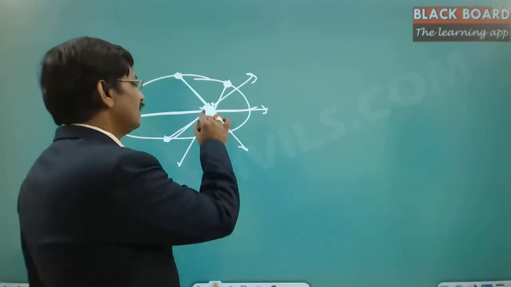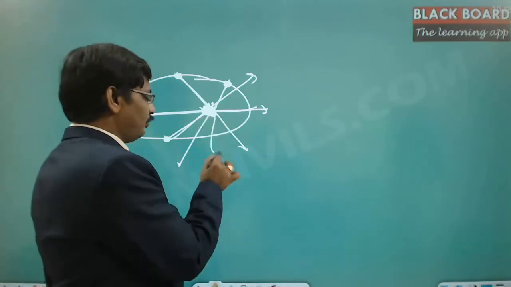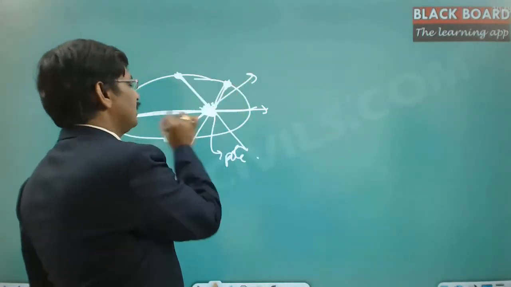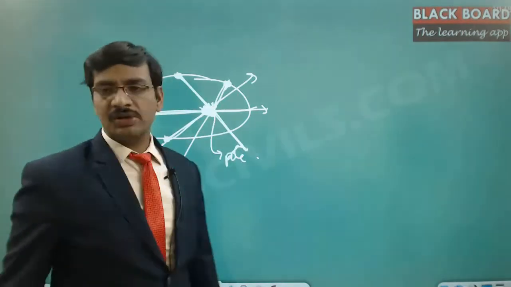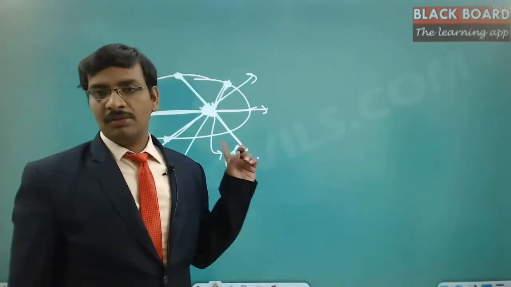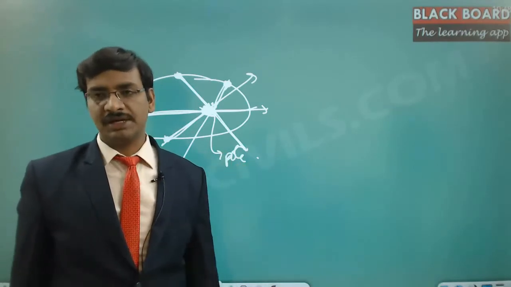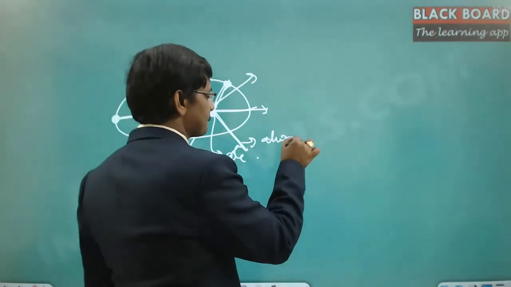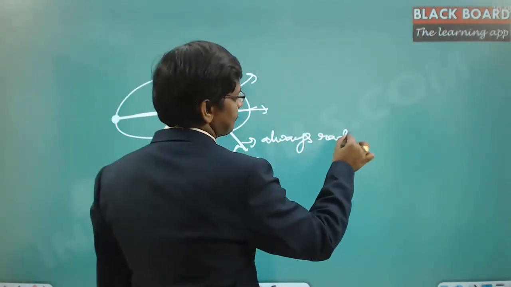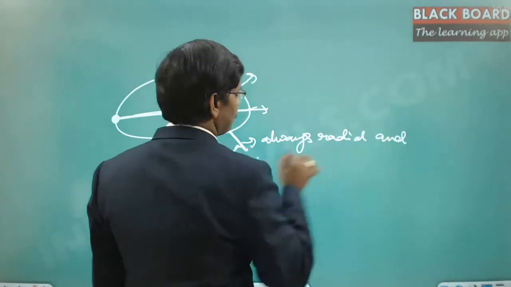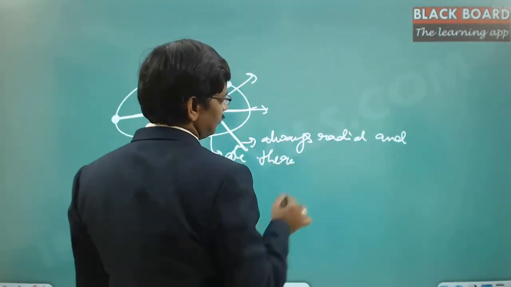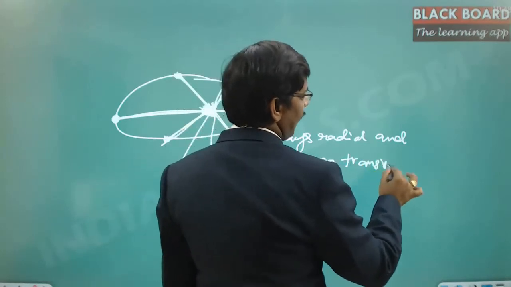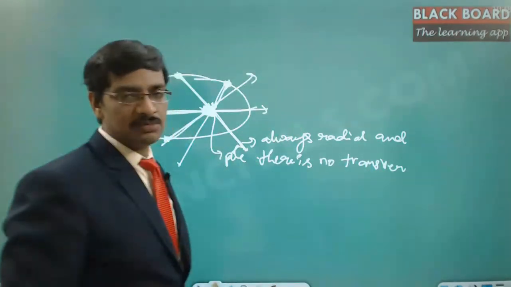If you notice, this point I treat as the pole, and this is always the radial. This is radial, this is radial, this is radial, maybe positive radial or negative radial. But the force of attraction is always in the radial direction. If the force of attraction is always radial, and there is no transverse acceleration, the acceleration and the force are always synonymous with each other.